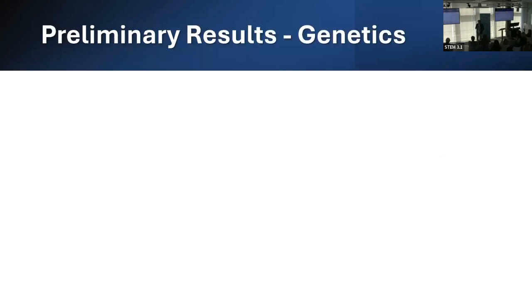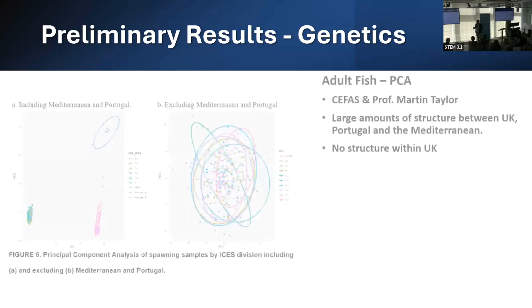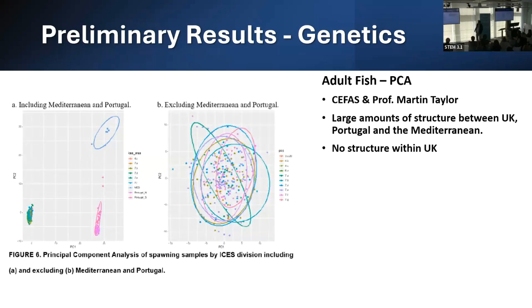So I'll just go over some of the very, very preliminary results from the genetic side of things at the moment. As I say, this is in the early stages of analysis. So I've been given some results from work that's being undertaken by CEFAS for Kieran Hyder and at the UEA by Professor Martin Taylor, looking at the population structure of adult sea bass in the UK, Portugal, and the Mediterranean.